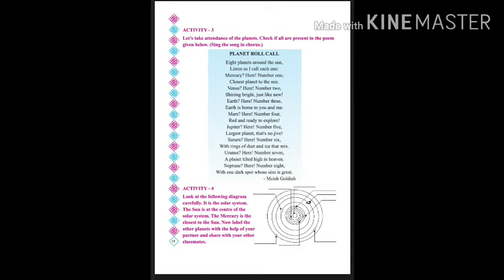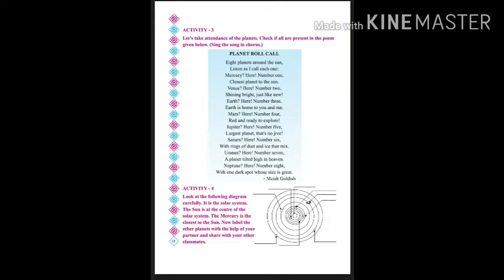8 planets around the sun. Listen as I call each one. Mercury, here, number 1, closest planet to the sun. Venus, here, number 2, shining bright just like new. Earth, here, number 3, Earth is home of you and me. Mars, here, number 4, red and ready to explore.